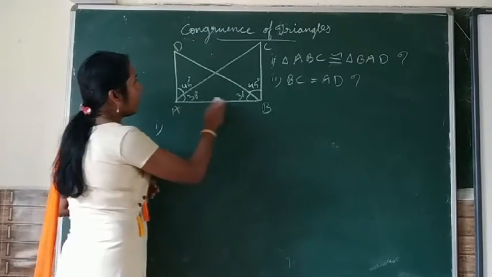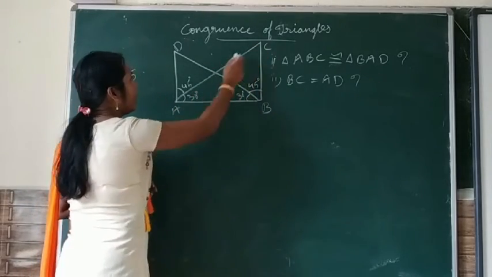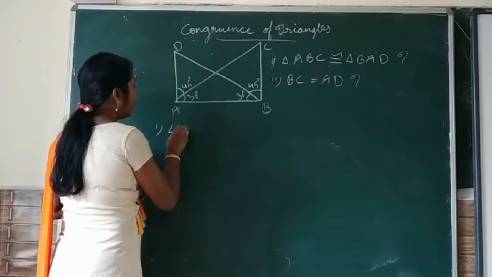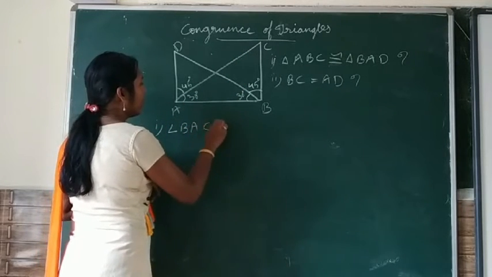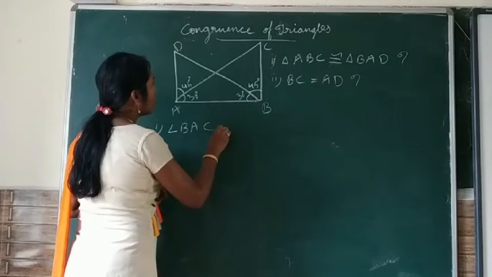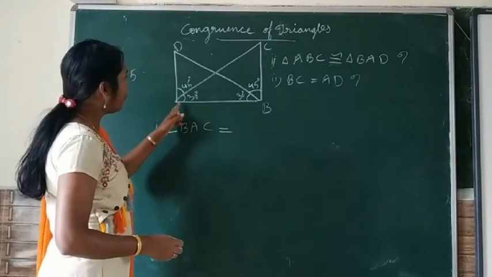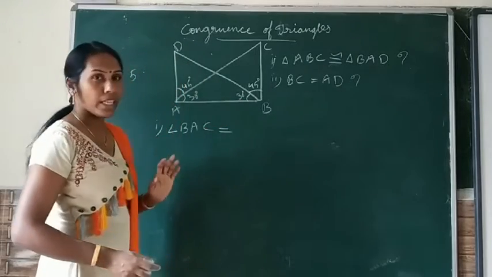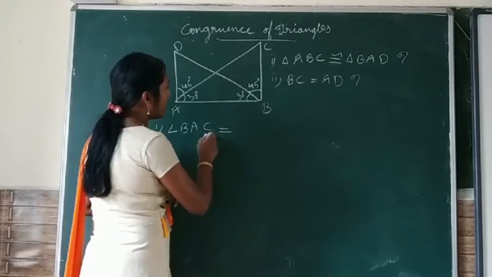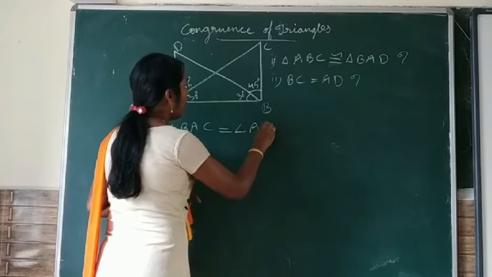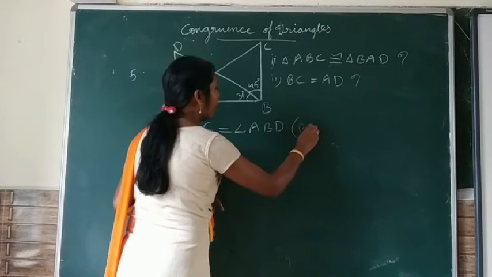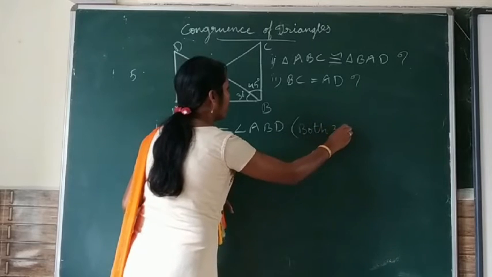In triangle ABC, it is given angle BAC is 30 degrees. In triangle BAD, angle ABD is given 30 degrees. So we can write angle BAC is equal to angle ABD, both 30 degrees each.